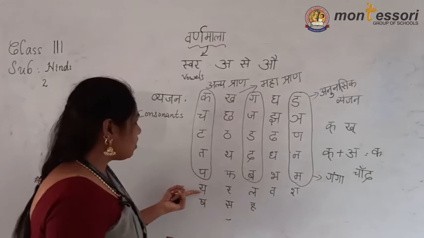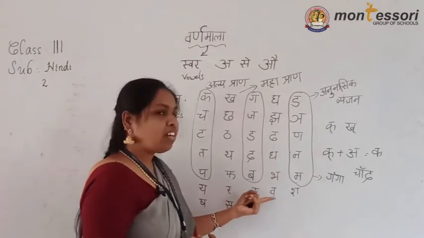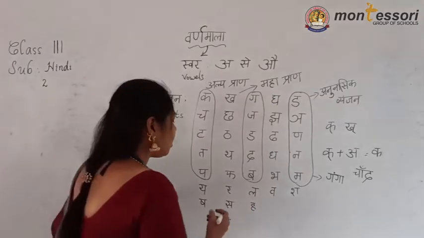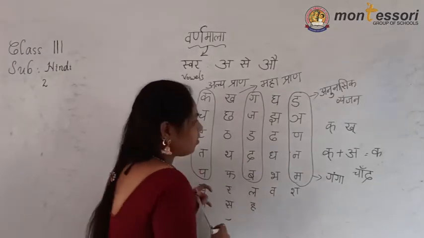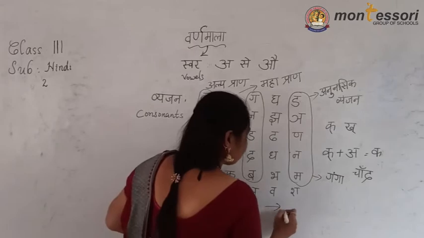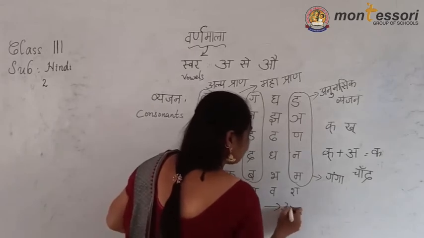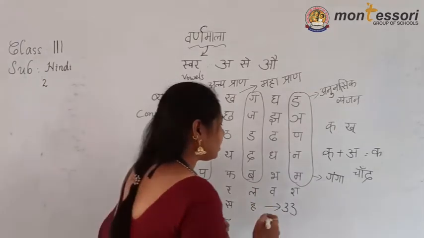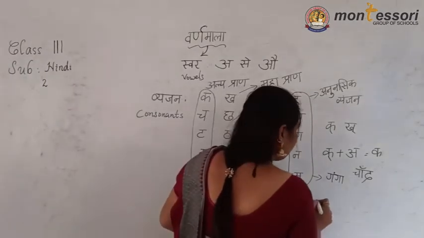Next, what are those? Ya, ra, la, va, sha, sha, sa, ha. These are Vyanjanakshar letters. How many are these? 33.